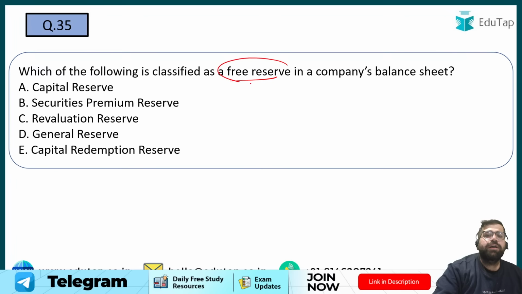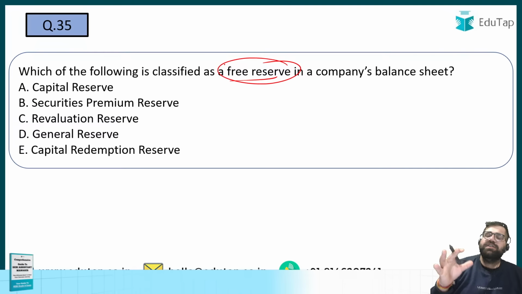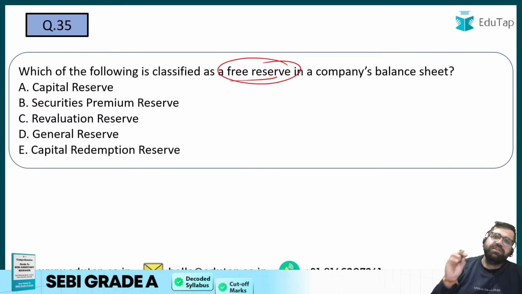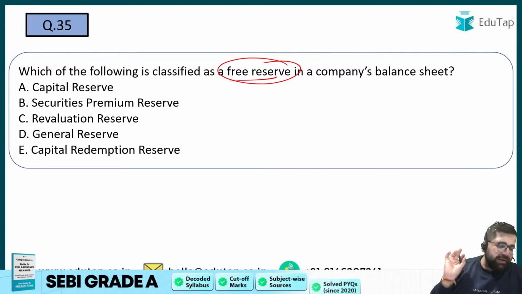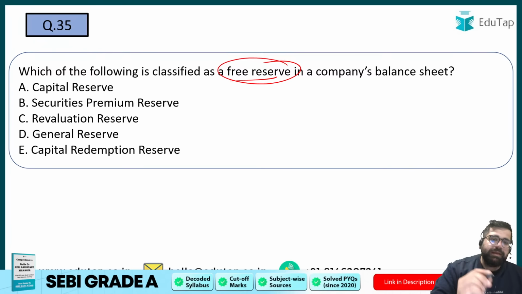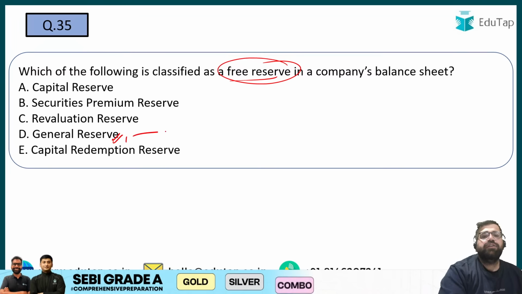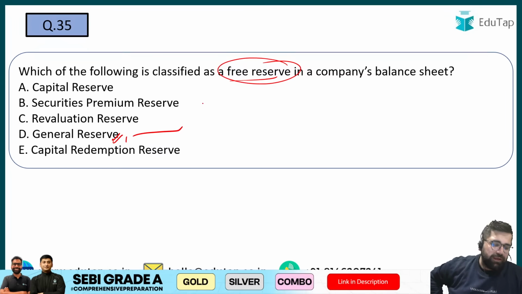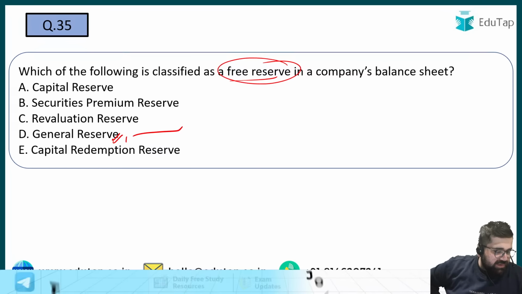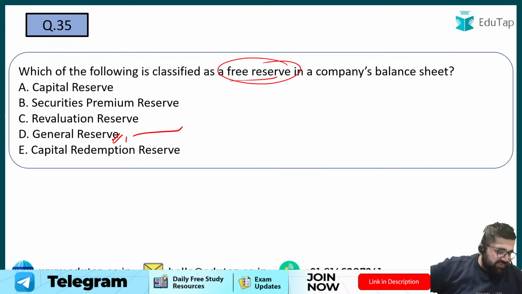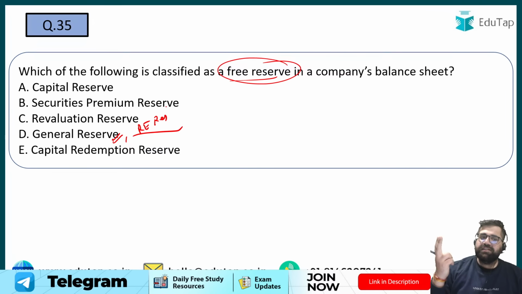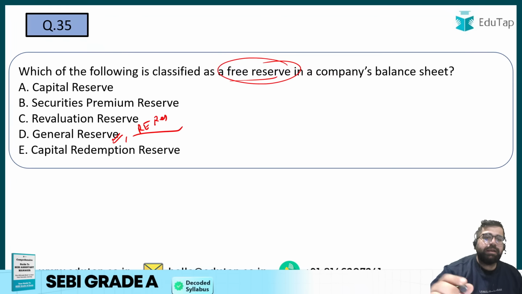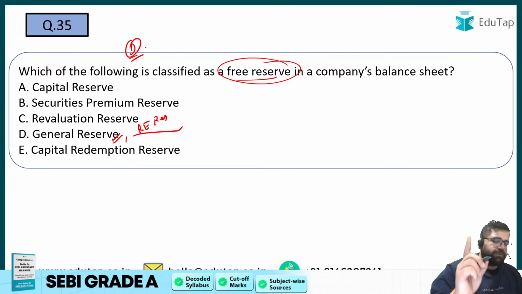Free reserve means that you can use the money of this particular reserve for multiple purposes. There is no restriction. It's a kind of a free bird. Yes, general reserve. And there is one more kind of reserve which is classified as a free reserve. Very good, Chandan. Retained earnings reserve is also a free reserve which a company can use. So in free reserves, we have general reserve and retained earnings reserve, which you can use for multiple purposes. So the correct answer over here will be option D.